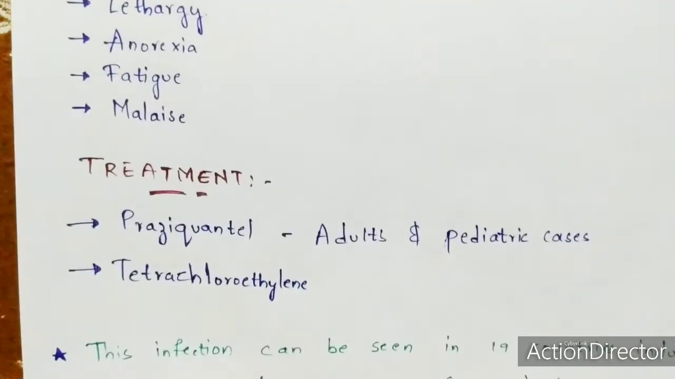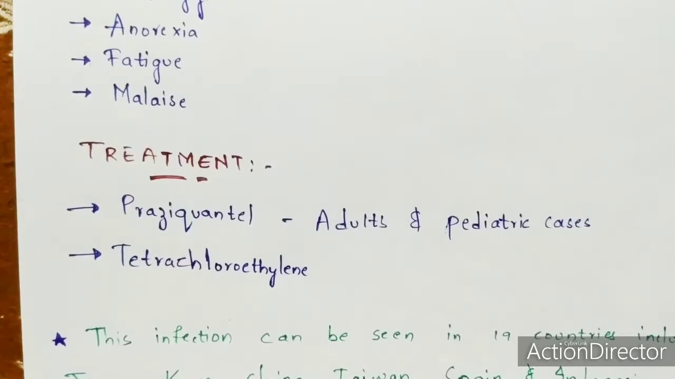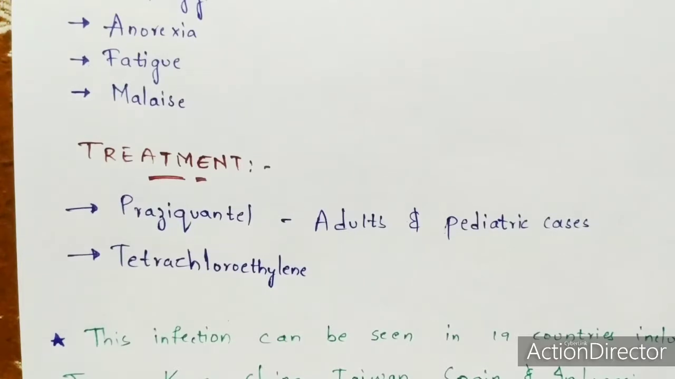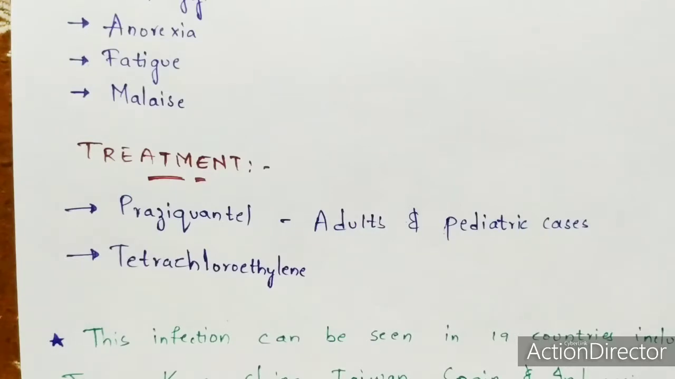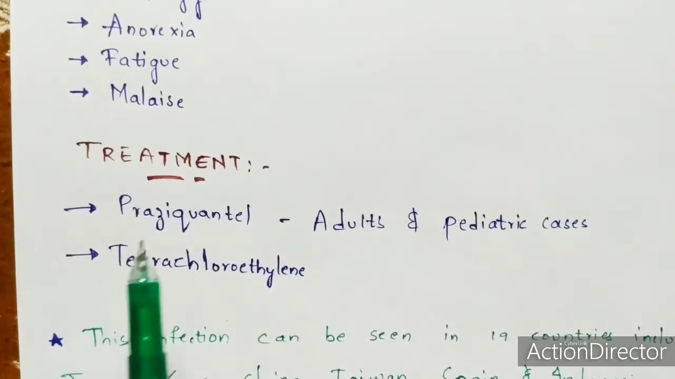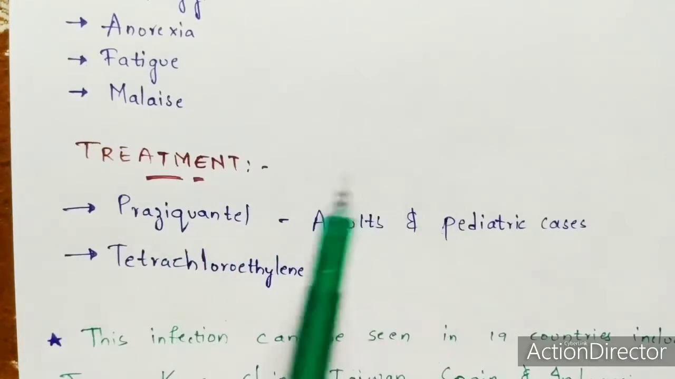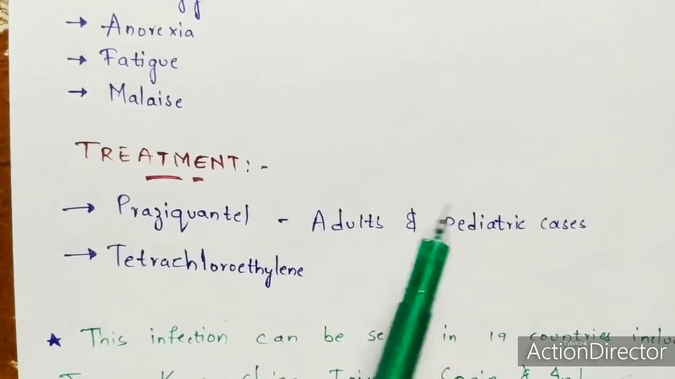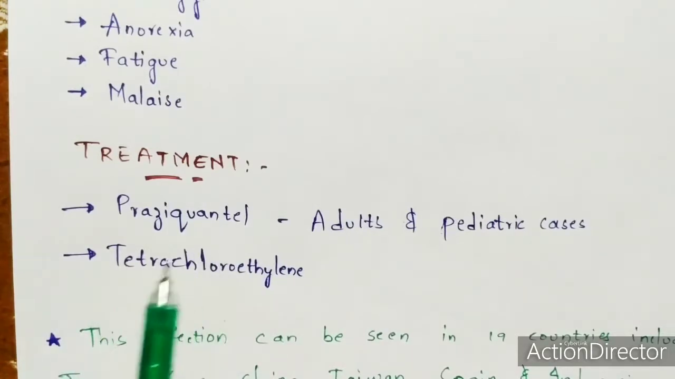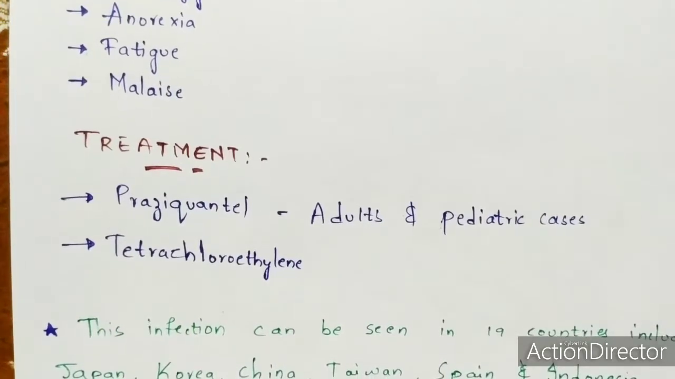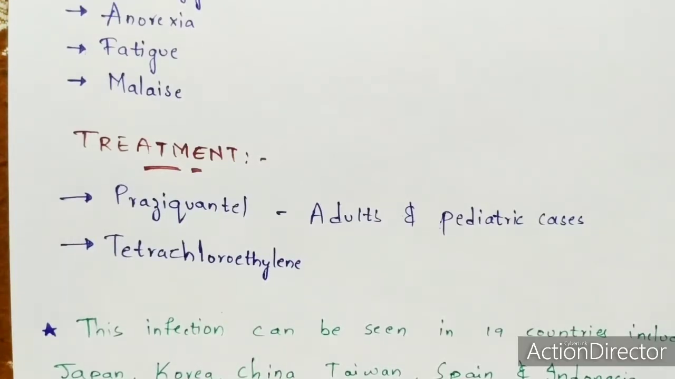Coming to the treatment, I am going to give you here the two drugs which are very important, which the person should consume. Then he may get cured or else the disease may get controlled. The two drugs are praziquantel, and remember, this praziquantel can be given for adults as well as pediatric cases, I mean small children. And another one is tetrachloroethylene. Before consuming both of these medicines, it's better to consult a doctor so that he will give the appropriate quantity.